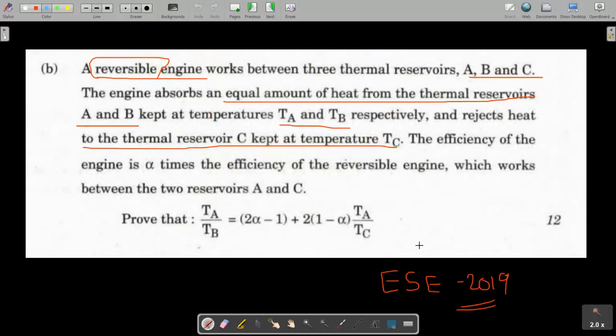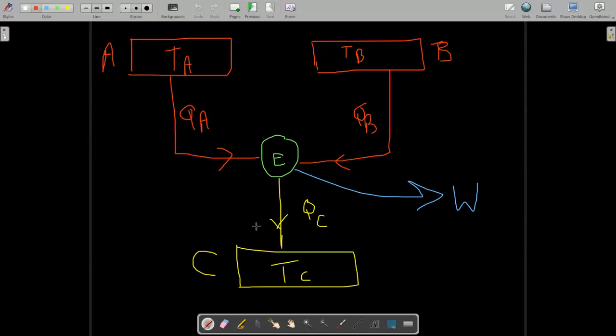Now what is written next is that the efficiency of the engine is alpha times the efficiency of a reversible engine which works between the two reservoirs TA and TC. So the efficiency of this engine working on three reservoirs, we can write as efficiency ABC, is alpha times the efficiency of the engine working between reservoirs TA and TC.